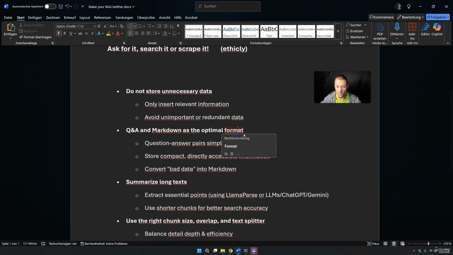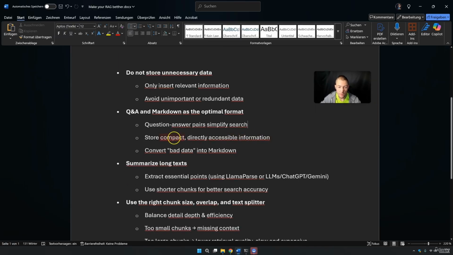Q&A and Markdown are the optimal format. Question-answer pairs simplify search, so this works really great. If you have Q&As, this is perfect. Store it in a text file and there you go. Store compact, directly accessible information. And please convert bad data into Markdown. I will show you exactly how you can do this.